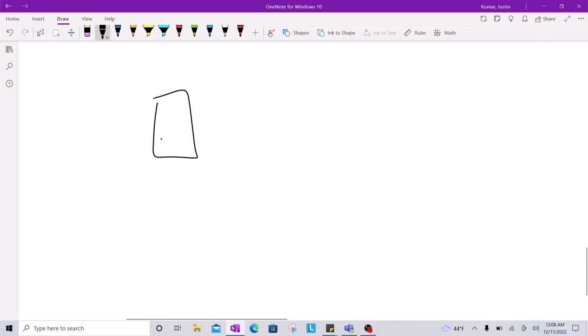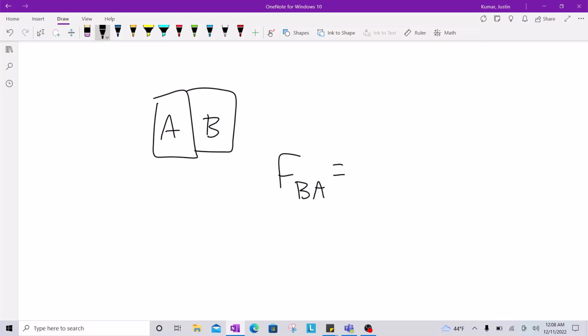Let's say that an object A is exerting a force on an object B. Both objects are in space, and we will use distant stars as our reference point. Because of Newton's third law, the force of object B on object A is equal to the opposite of the force of object A on object B.